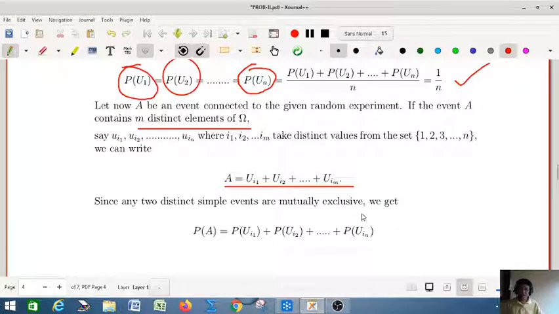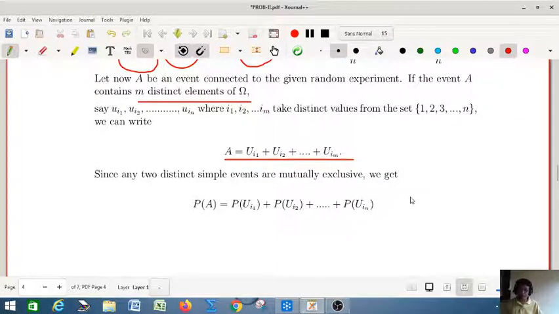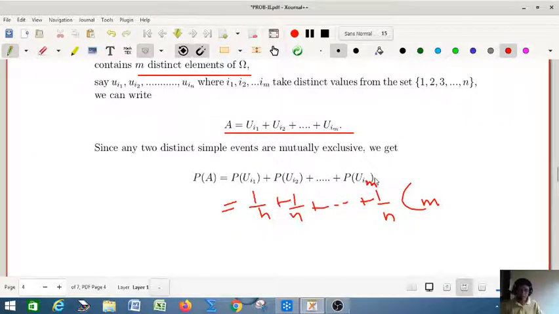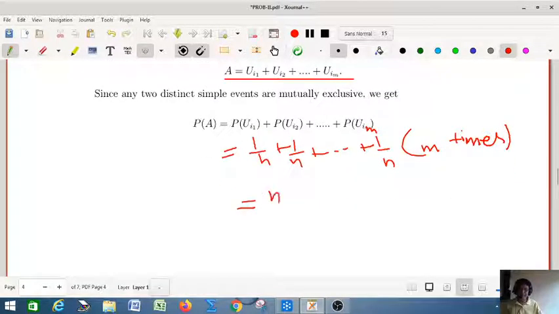Now look at that, already you have proved that all of them have the probability 1 by n. So 1 by n, 1 by n, and so on, 1 by n. So how many times do you have 1 by n? M times, right? This should be im. There is a printing mistake. M times. Okay, so this is your m times. So naturally you have m by n.